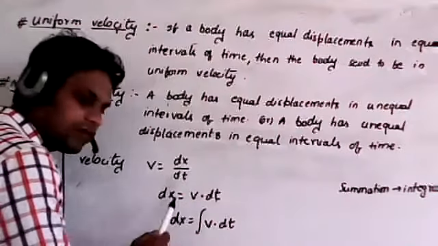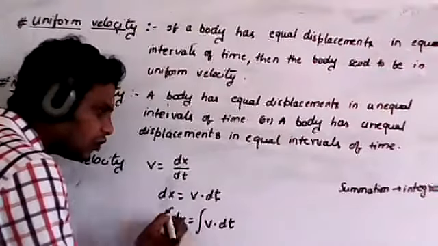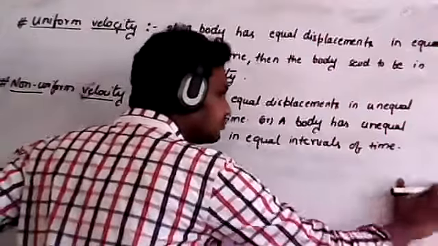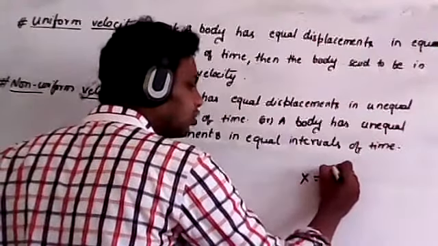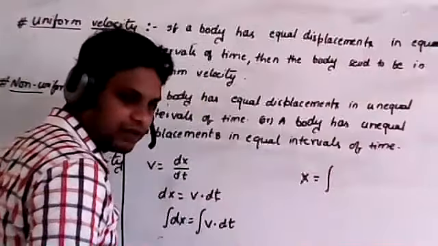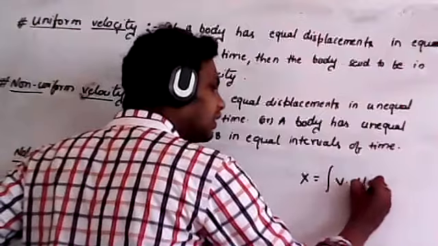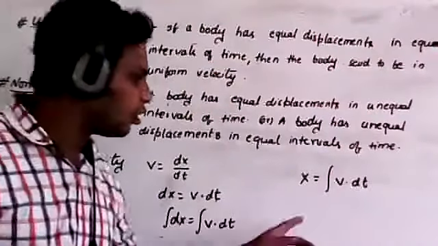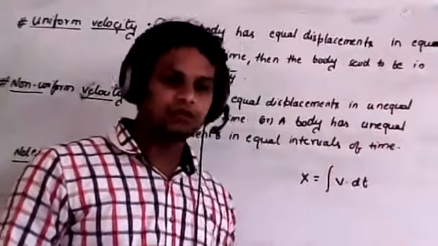Then integration of dx is equal to integration of v dt. Now integration of dx value is how much? Very good, x. That is equal to, I will leave it like this, integration of v dt. Actually, if you want to go further, then integration of dt is t, so x equals vt.